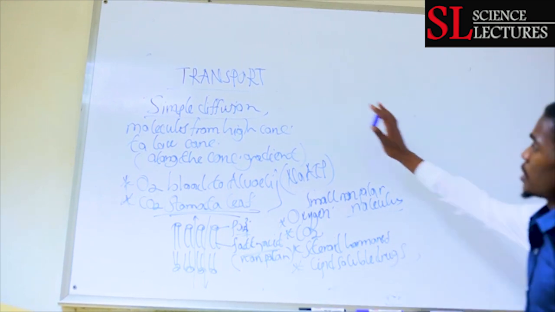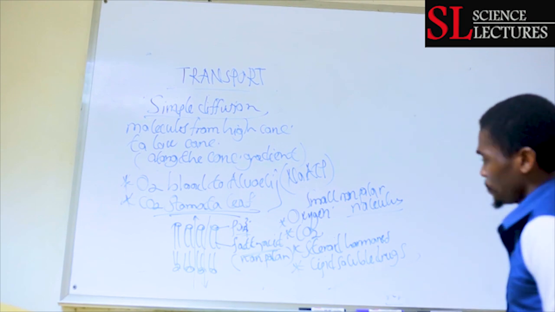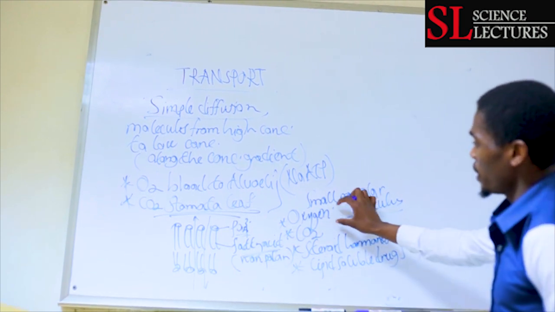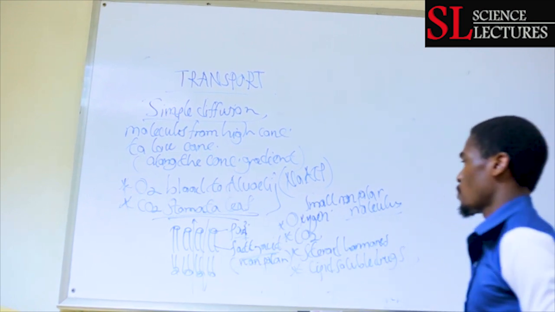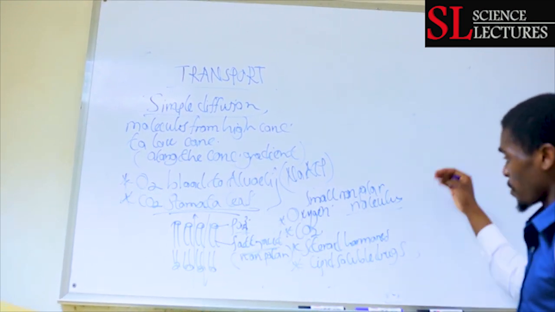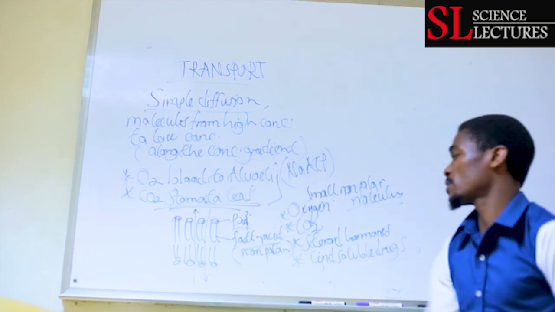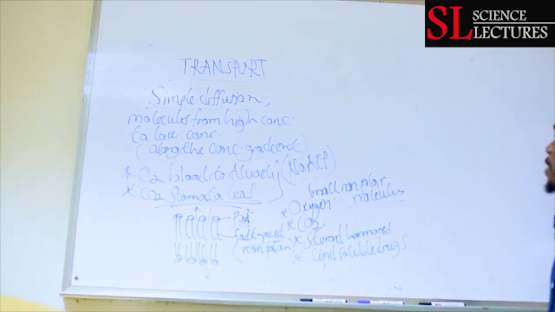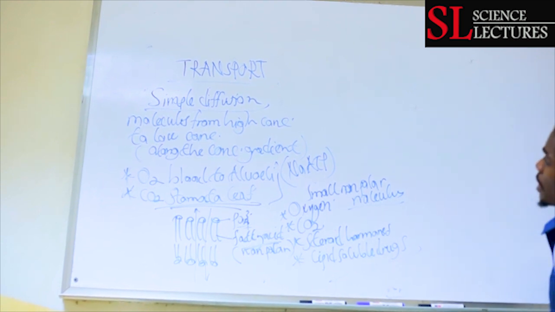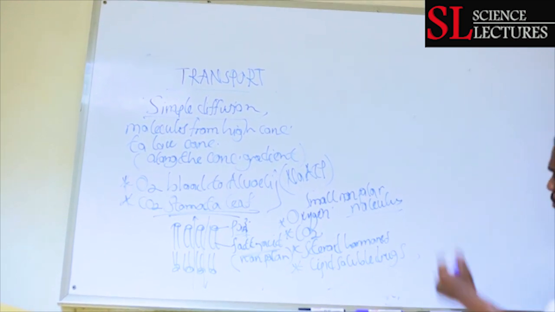So this is how simple diffusion can be important within the cell. It can aid entry of oxygen and release of carbon dioxide as a waste material from the cells. Steroid hormones are capable of passing through the membrane and entering the cell. Lipid soluble drugs can also enter the cell by simple diffusion.